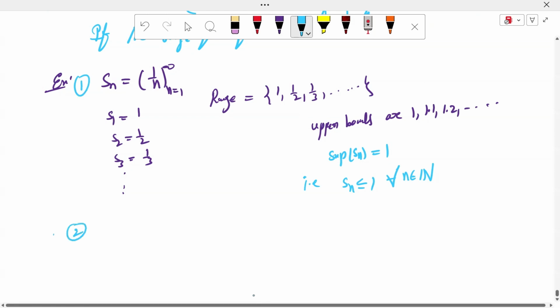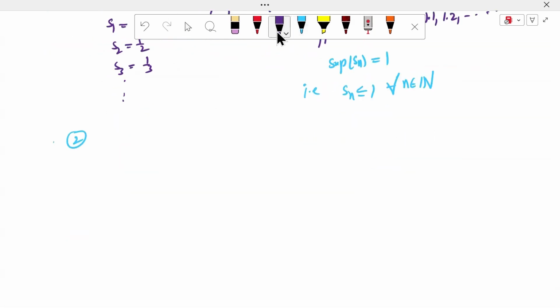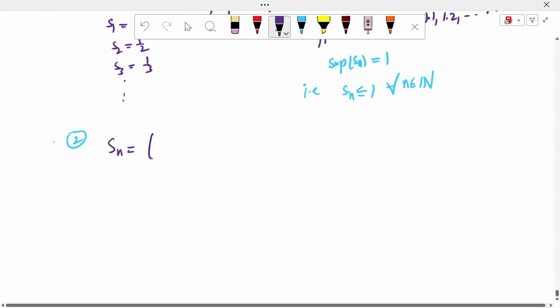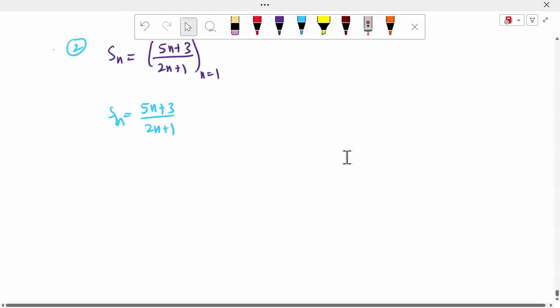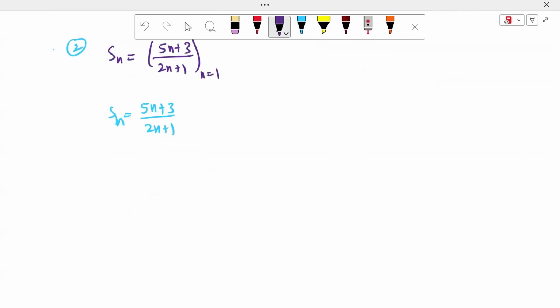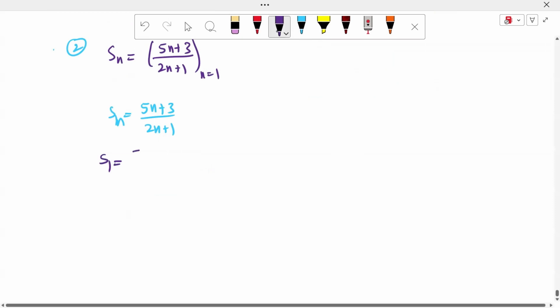For example, we can take the second example. Sequence Sn is equal to (5n plus 3) by (2n plus 1), n is equal to 1 to infinity. For example, what is S1? Put n is equal to 1. S1 is (5 plus 3) by (2 plus 1), which is nothing but 8 by 3. It is nothing but 2.6 bar.